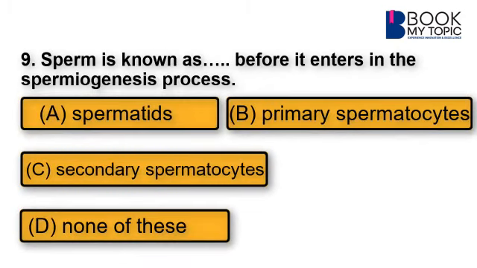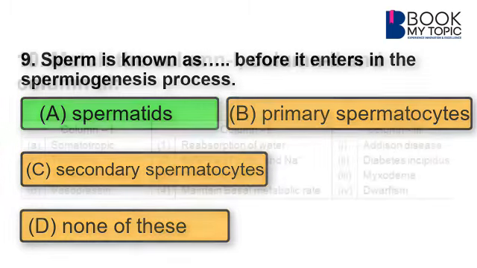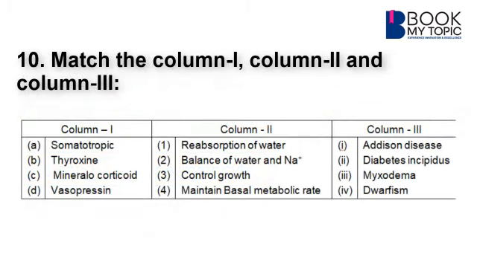Question 9. Sperm is known as dash before it enters the spermiogenesis process. If we look at the page number 69 of semester 4, it is mentioned that the spermatids cannot act directly as the gametes, so they have to pass through spermiogenesis. So, we can say A must be the answer, and that is spermatid according to the textbook statement on the page number 69.